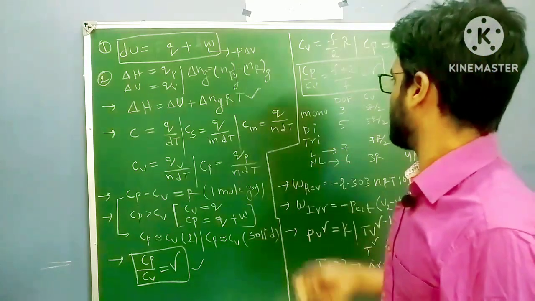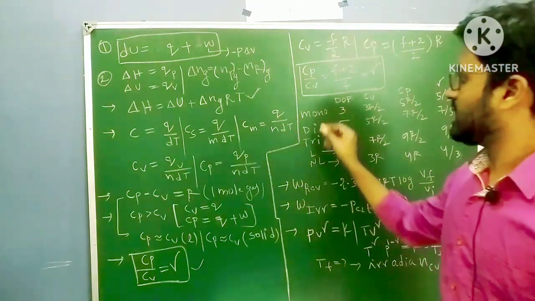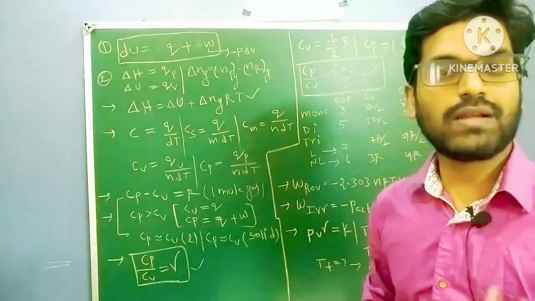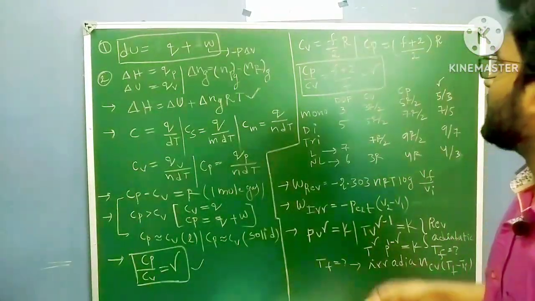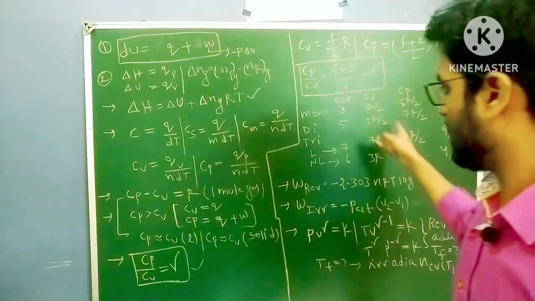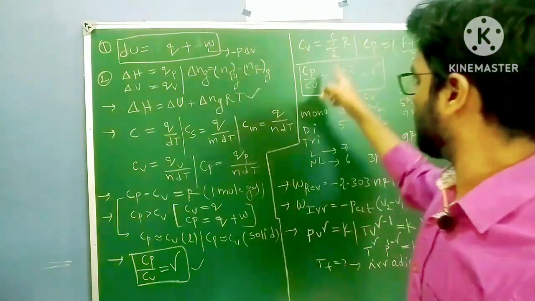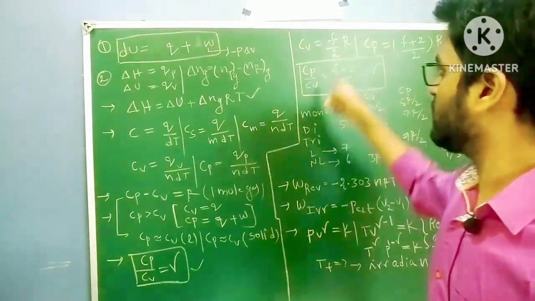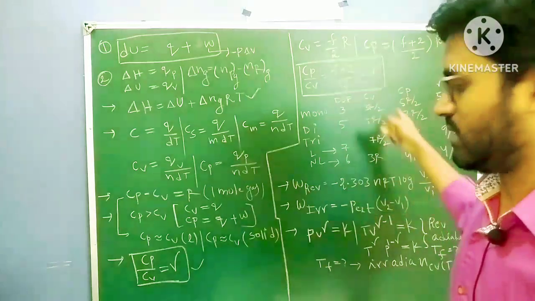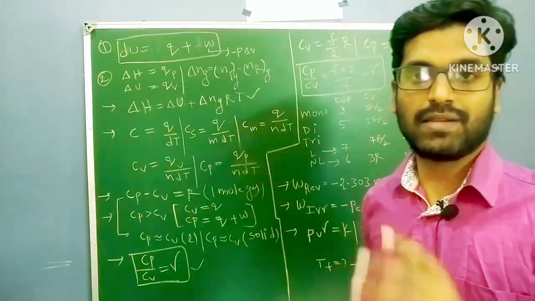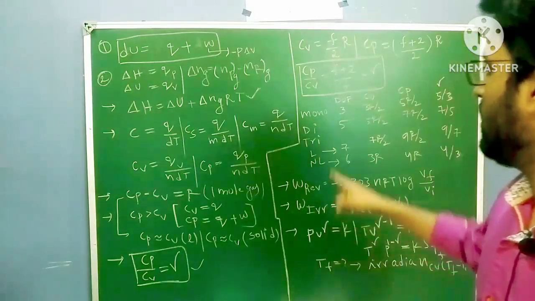Okay, suppose I take a monoatomic gas, like helium, neon, argon. Let's look at the degrees of freedom for monoatomic gas. If you can remember this chart, good. If you don't want to remember it, just remember the formulas. According to the question, put your values in these formulas and you will get this chart. You don't need to remember the whole chart.